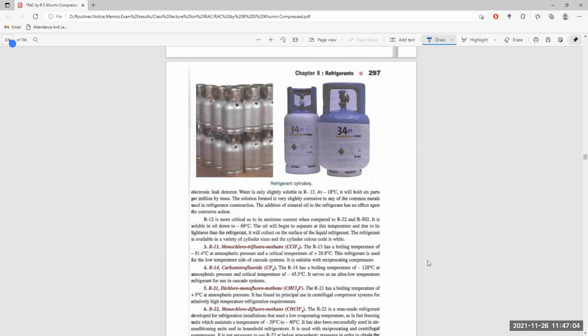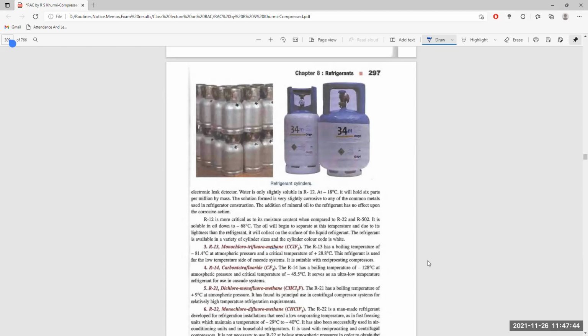Next, R13, monochlorotrifluoroethane. That is CClF3. Trifluoro means there are 3 fluorine atoms, and monochloro means the chlorine atom is only 1. This is R13. It is of the methane family, because methane is the family name. R13 has a boiling temperature of minus 14 degrees centigrade, less than 0 degrees centigrade at atmospheric pressure, and a critical temperature of plus 28.8 degrees C.